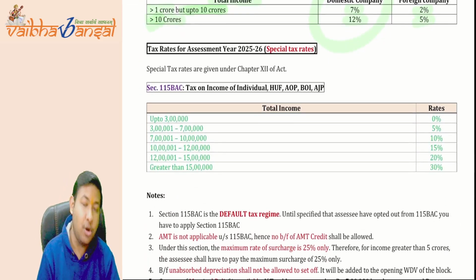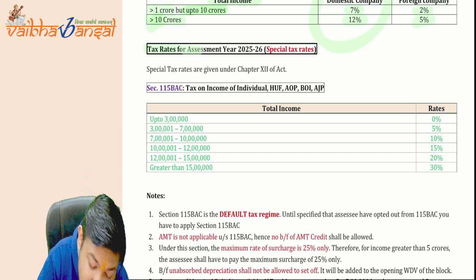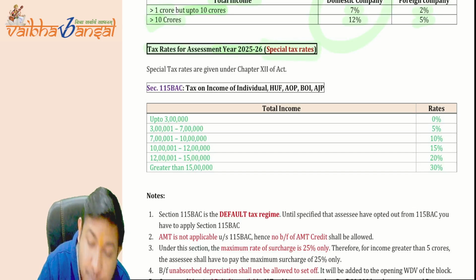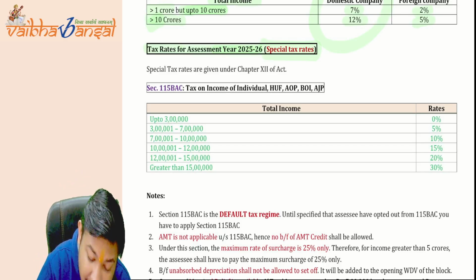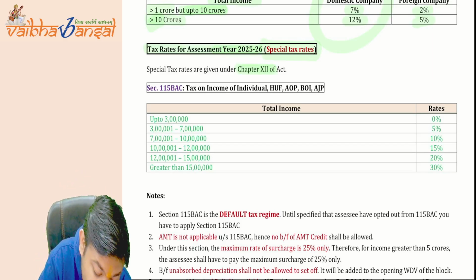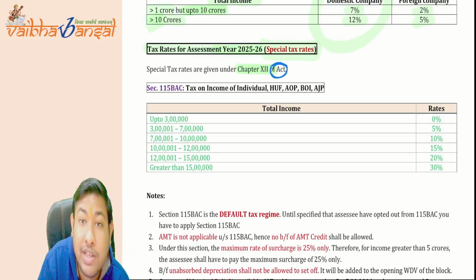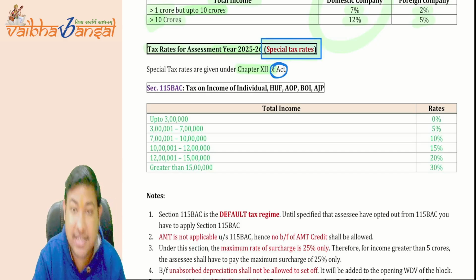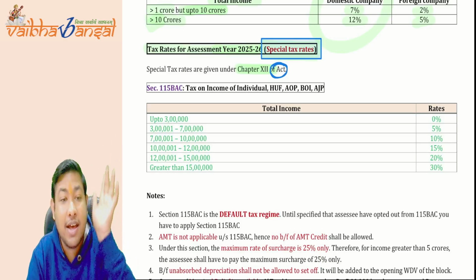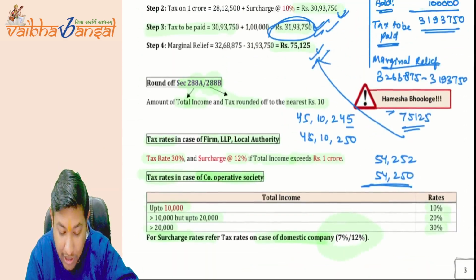Now coming to the most important point: the tax rate for the assessment year 25-26, the special tax rate. What are special tax rates? These are given under Chapter 12 of the Act. Because I have said special tax rate, it is to be given under the Income Tax Act itself, not by the Finance Act.